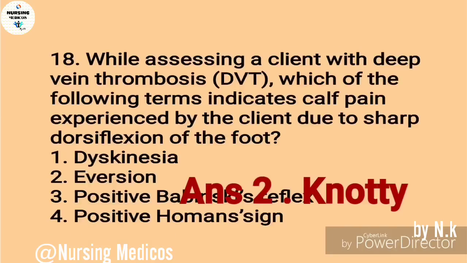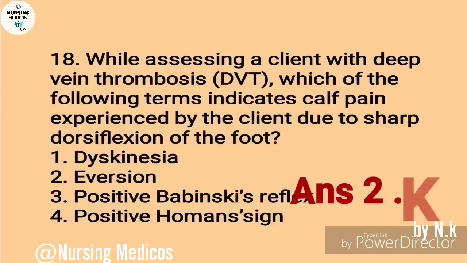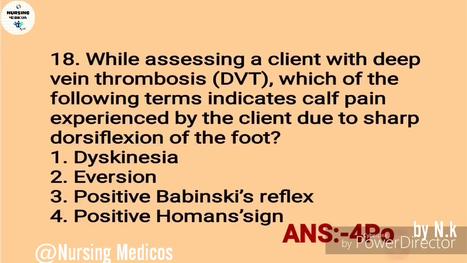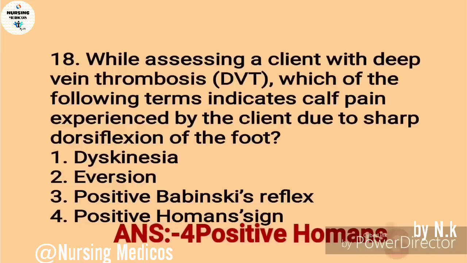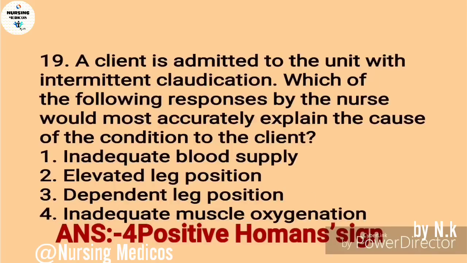18.1. While assessing a client with deep vein thrombosis, DVT, which of the following terms indicates calf pain experienced by the client due to sharp dorsiflexion of the foot? First one, dyskinesia. Second one, eversion. Third, positive Babinski reflex. Fourth, positive Homans sign. The answer is fourth, positive Homans sign. In DVT, that is very important, many times asked in exams.